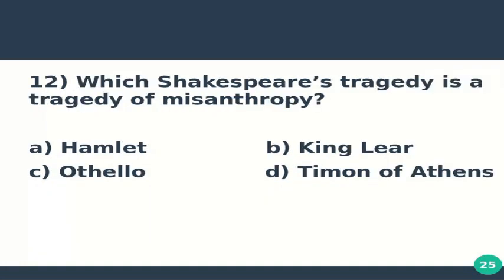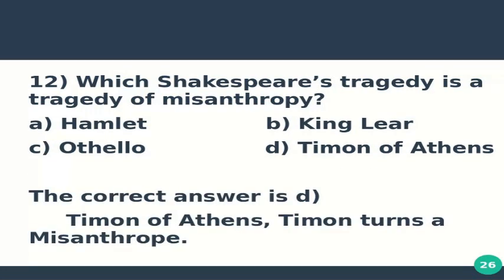Question number 12 is which Shakespeare's tragedy is a tragedy of misanthropy? Option A Hamlet, option B King Lear, option C Othello, and option D Timon of Athens. The correct answer is D. Timon of Athens. Timon turns a misanthrope.